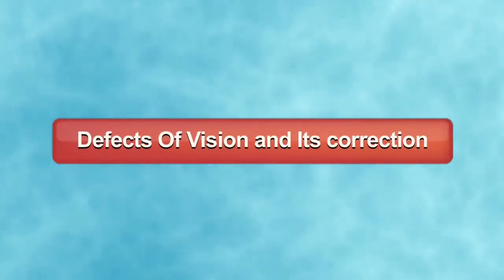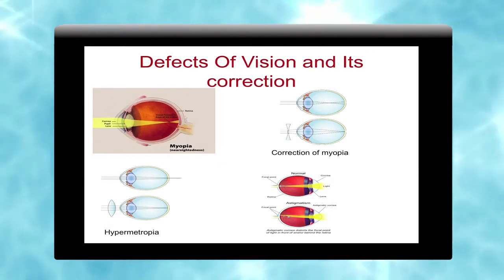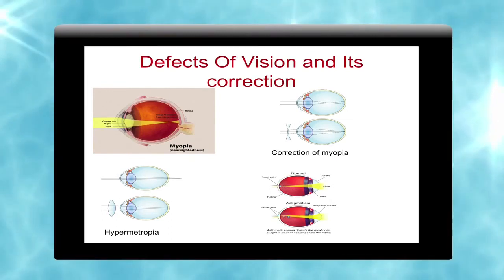Now, we will discuss the defects of vision and their correction. We have generally seen two types of defects. One is called hypermetropia and the other myopia. Why does it take place that our children wear specs and glasses?